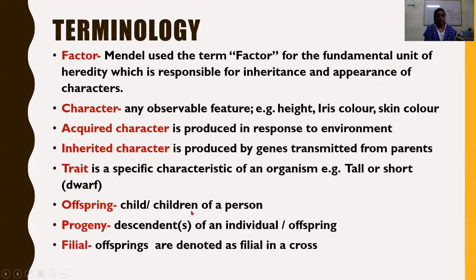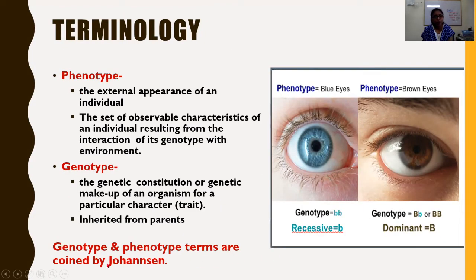Offspring means child or children of a person or individual. Progeny, same thing, the descendants or child or children of an individual, that means offspring. Filial, offsprings are denoted as filial. The terms genotype and phenotype were coined by Johannsen.